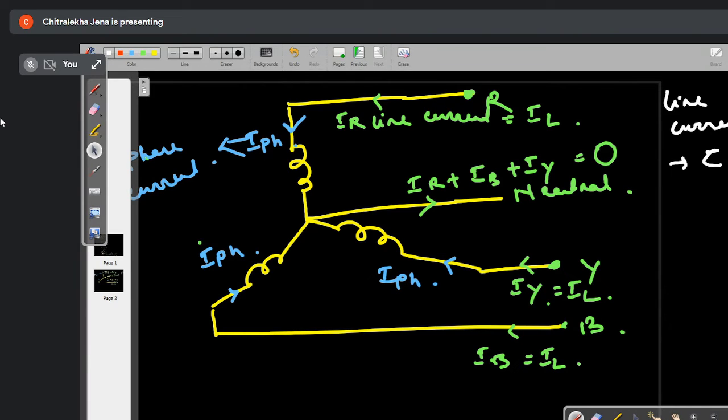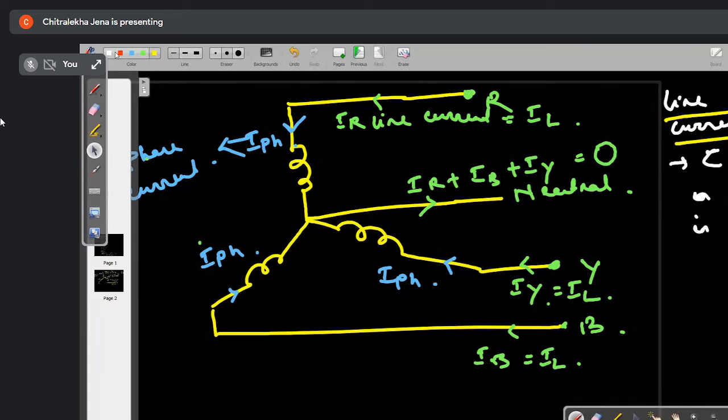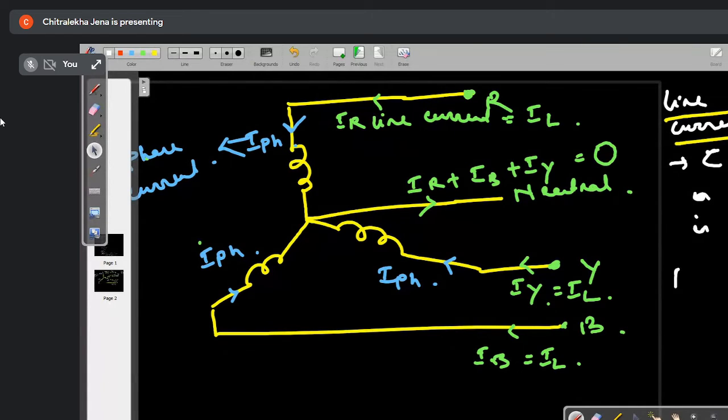No doubt. Current flowing in the line is called the line current. Okay. What is phase current? Tell me. Current between line and neutral.